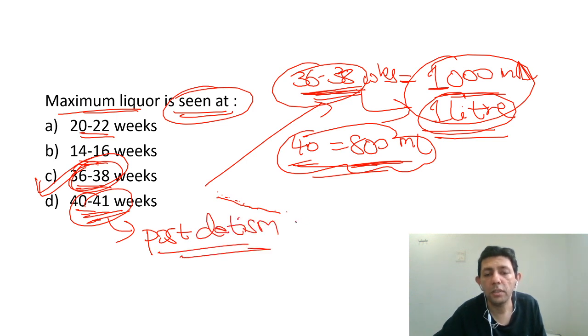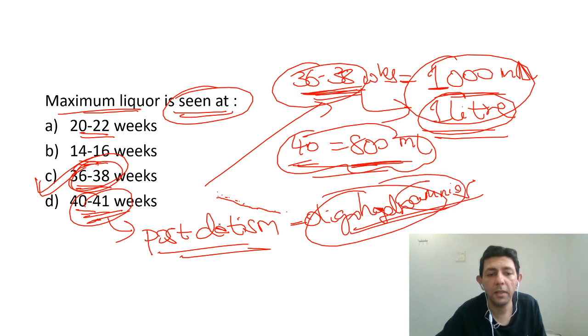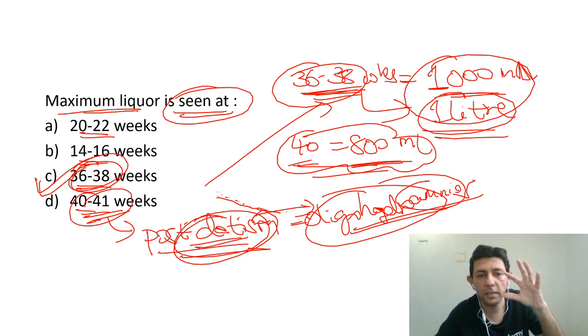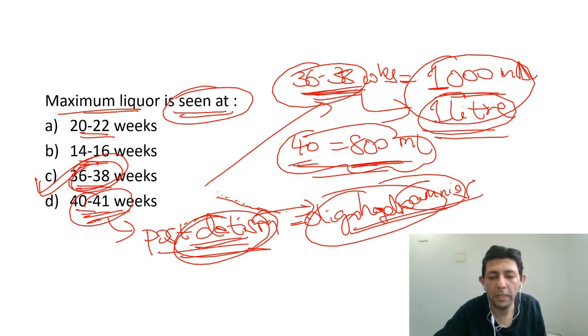Post-datism and post-term pregnancy are causes of oligohydramnios, and the liquor level will become lesser. Liquor level becomes lesser when there is post-datism. Okay, that's an important, again, MCQ. One of the causes of oligohydramnios is post-datism. So we are not only discussing this MCQ, other questions also could be asked to you.